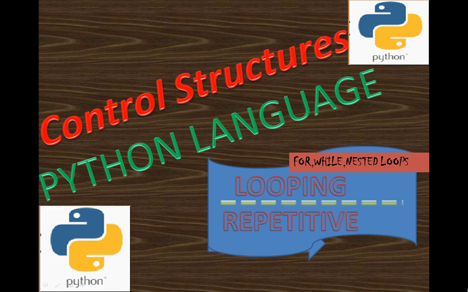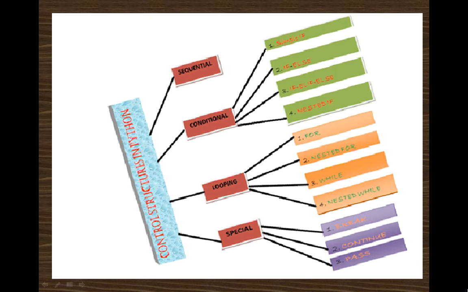Hello friends, let's continue our journey with the control structures in Python language. In today's session, we are going to talk about the third type of control structures, that is looping, which is also known as repetition. We are going to cover topics like what is looping, how looping works, how looping is beneficial in a programming language, what are various types of looping, and from its various types we are going to talk about only one type today, that is your for loop.